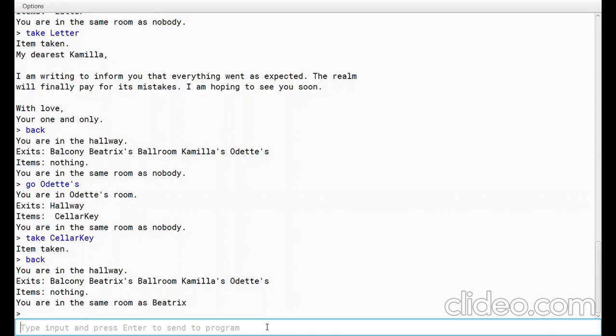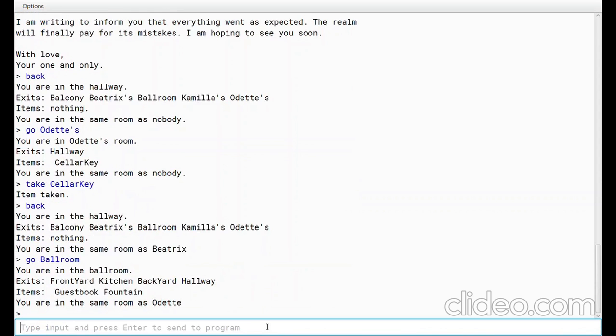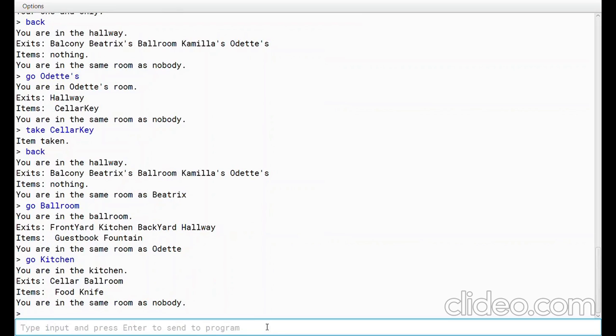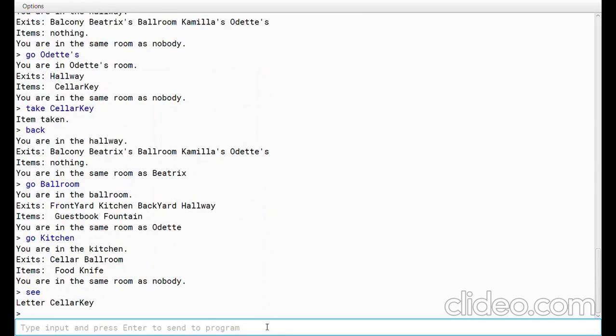We can't arrest her because we know that she's not the one who's done anything wrong. Let's go to the ballroom. Let's go to the kitchen. There's nobody here. We have the cellar key and we're next to the cellar. Let's just go to the cellar, shall we?